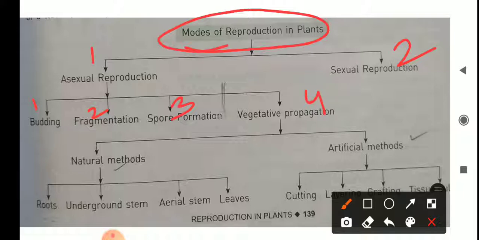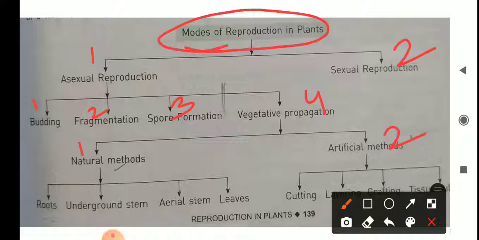Vegetative propagation, also called vegetative reproduction, is again divided into two parts: natural method and artificial method. These are very easy to learn.